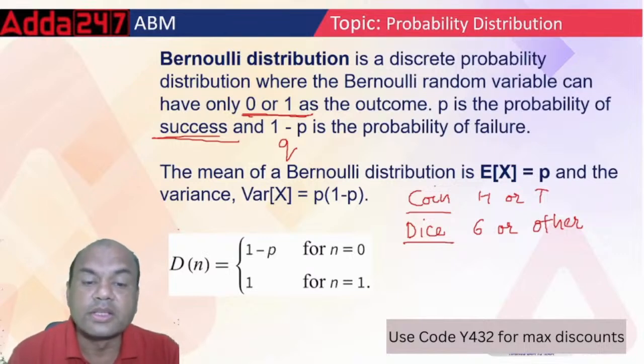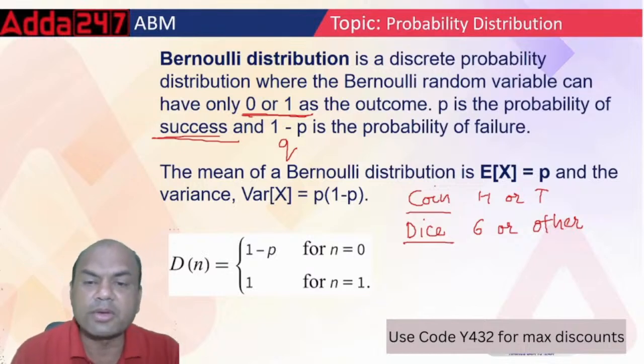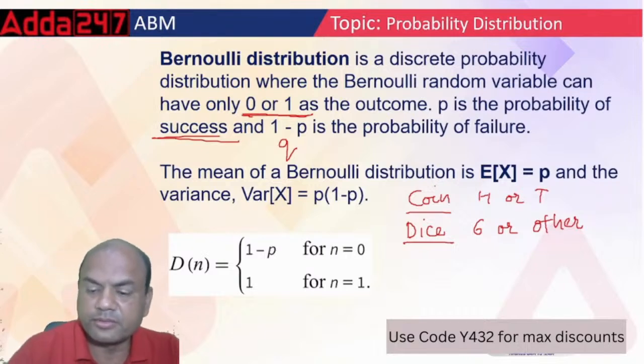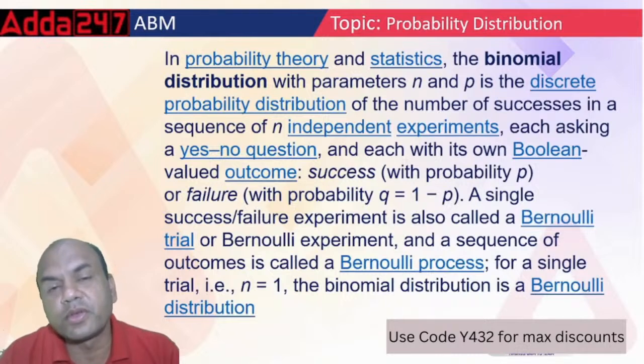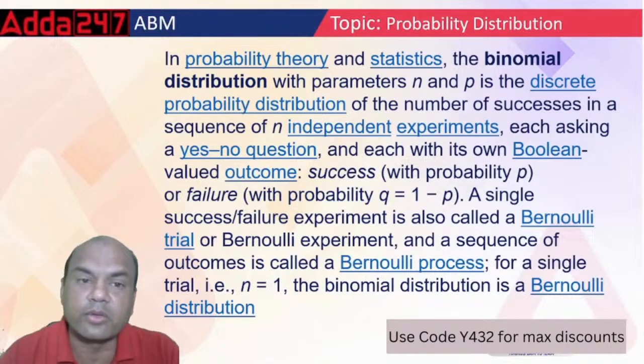Now P equals 1 for n equals 1, and for n equals 0 it is Q, which is 1 minus P. Remember this: either it is success or failure. Simple. Now next, go to the binomial distribution. If I go on repeating Bernoulli 10 times, then that is called binomial.